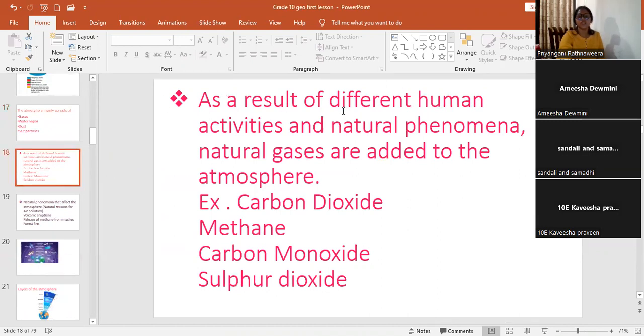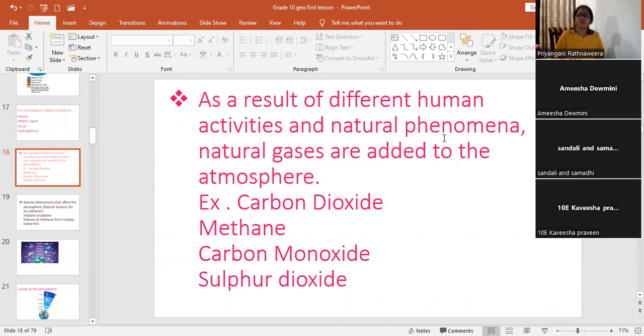As a result of different human activities and natural phenomena, natural gases are added to the atmosphere. What are the natural gases? Various gases are added to the atmosphere due to human activities and natural phenomena. These are examples: carbon dioxide, methane, carbon monoxide, sulfur dioxide.